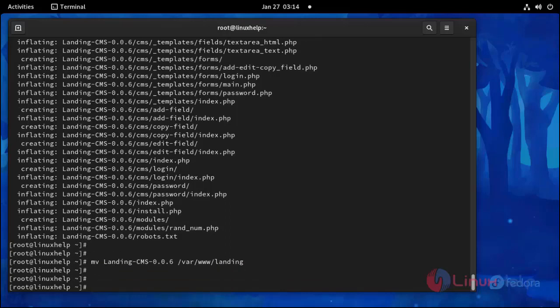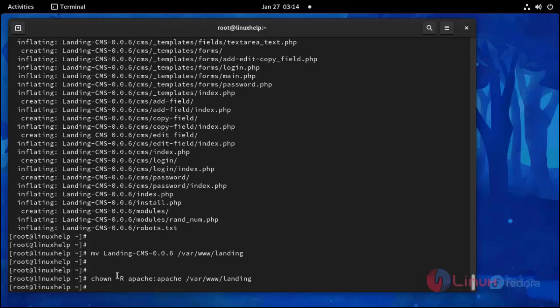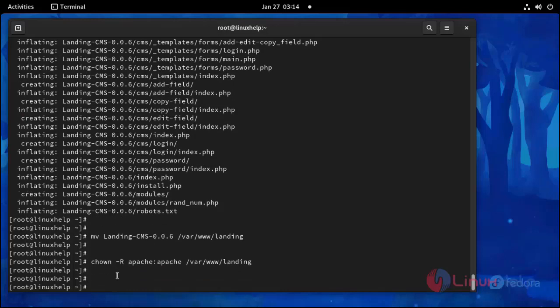And then I'm going to give the owner name and group name for the following directory. And then I'm going to give permission for this directory.